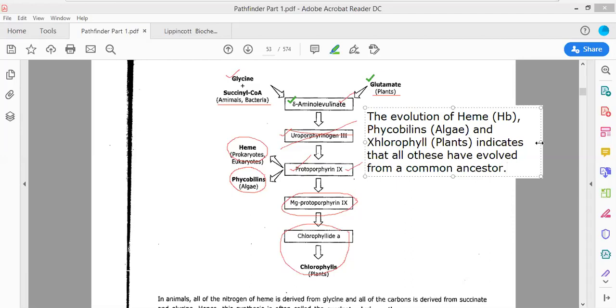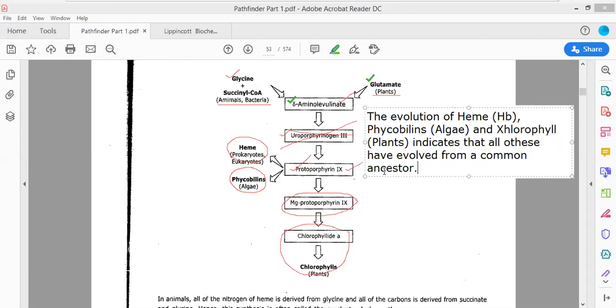Okay, so which common ancestor? Common protozoan ancestor. This is what has been known. So you can write this particular point. This is very important. हिंदी में भी समझ लीजिए.